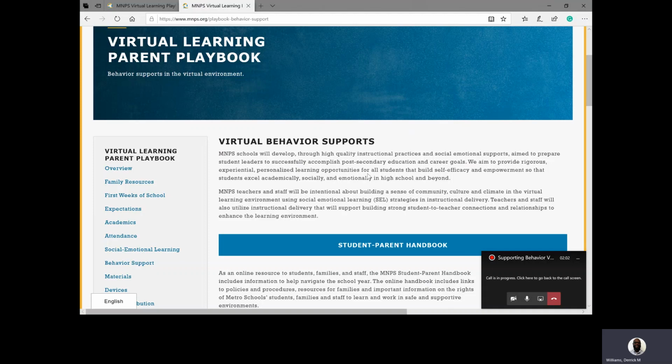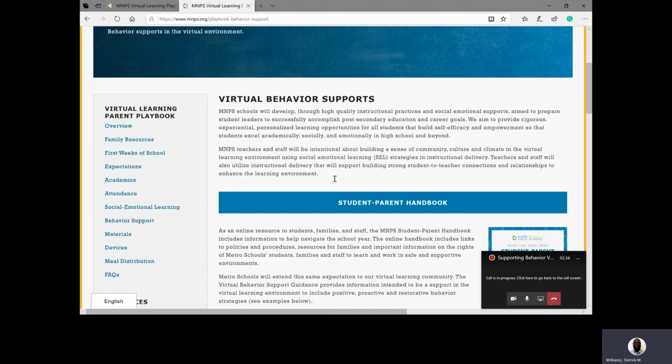This area will give a brief description of what MNPS believes in, our aims and goals for students as they navigate the learning environment in the virtual space for behavior. MNPS has worked closely with the Social Emotional Learning Department to make sure that there are tips and strategies that will be utilized on a daily basis in the instructional delivery. We've also made sure that restorative practice is a large part of what will be used to address behavior in the virtual learning environment.